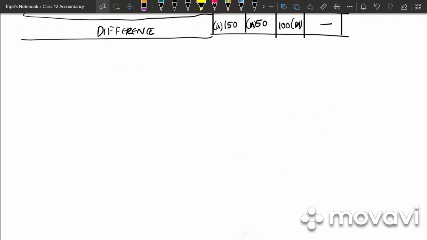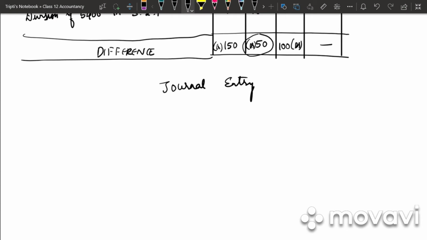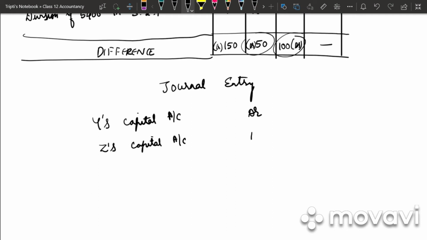Next we will be showing the journal entry. We have date, particulars, LF, debit and credit. So the journal entry will be what is debited. What will be debited? The capital of Y and Z. So Y's capital account debited, Z's capital account debited to X's capital account.